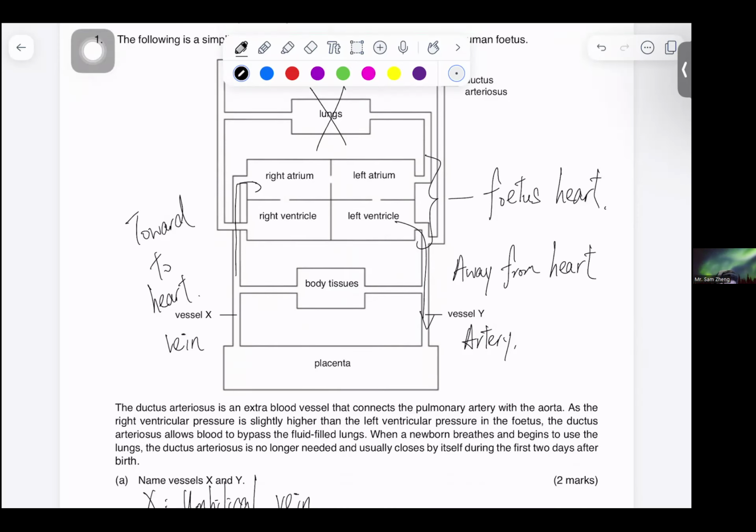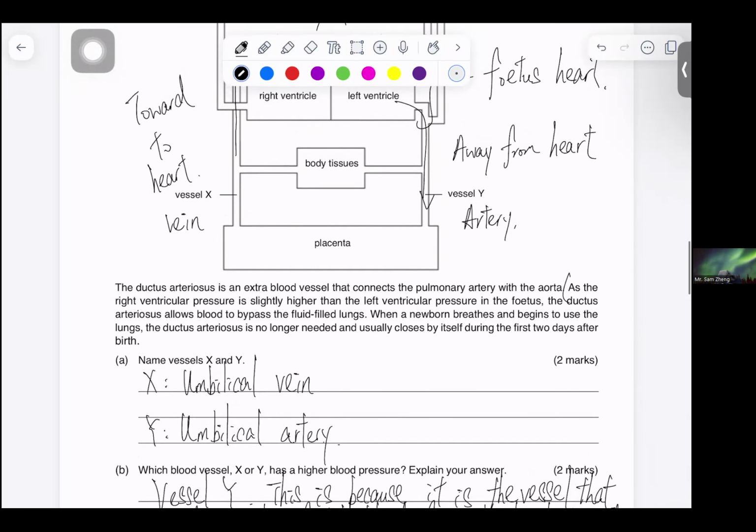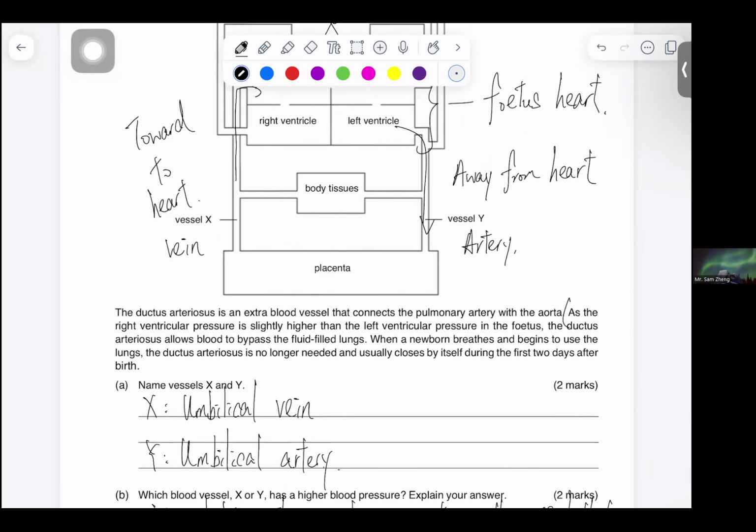And very special, according to this part, the right ventricle pressure is slightly higher than the left ventricle pressure in the fetus. So in this case, there is a certain pathway or artery that allows blood to bypass the fluid-filled lung.